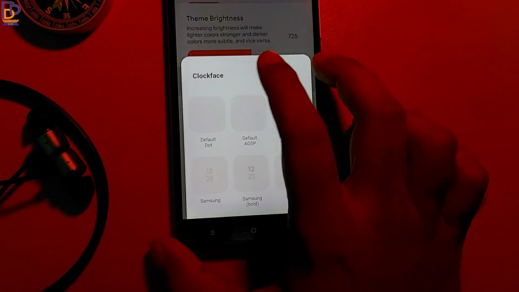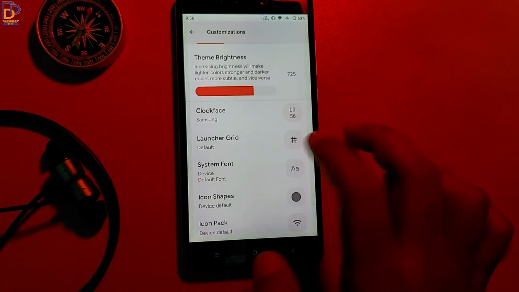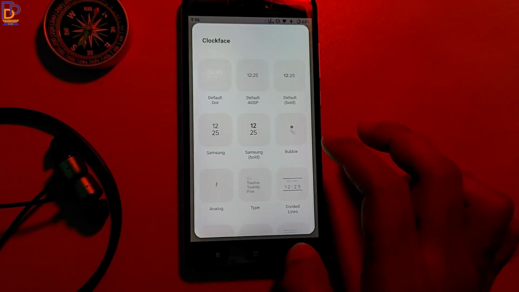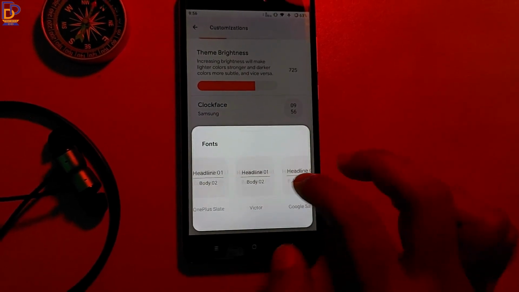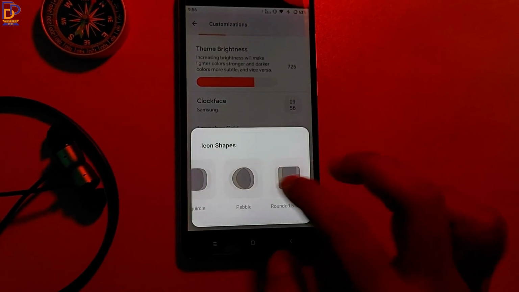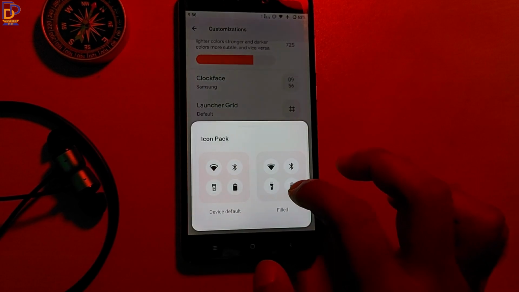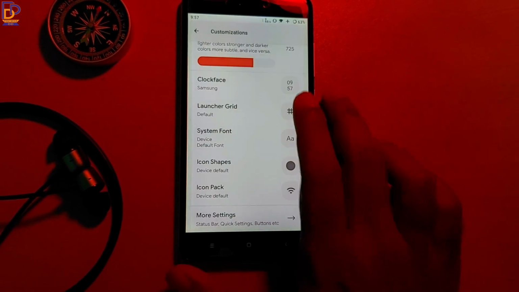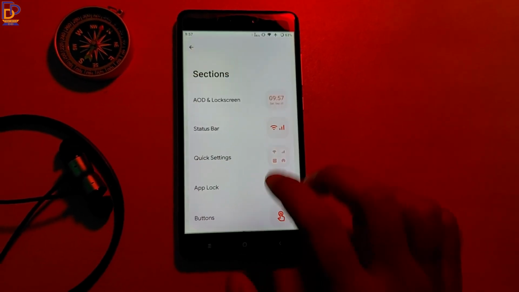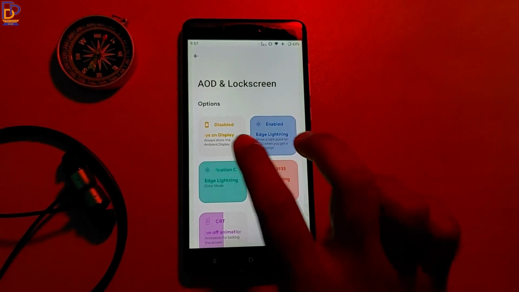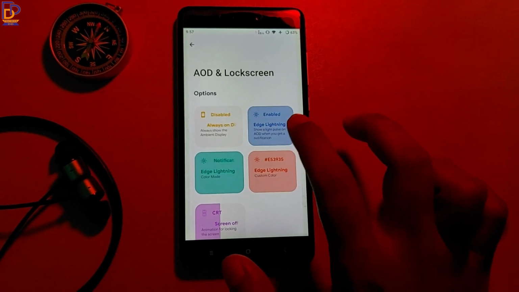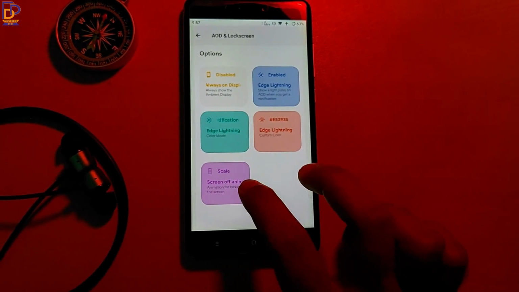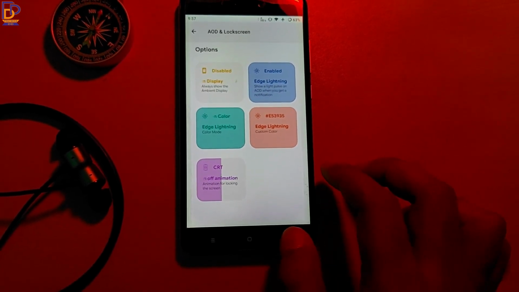Now coming to other customization options, you can change the clock face of the lock screen to some unique faces. You can change the grid size, system font, icon shapes, and also the icon pack. Now coming under more settings, under AOD and lock screen, you can enable or disable ambient display and edge lighting, and also you can change the screen off animation.